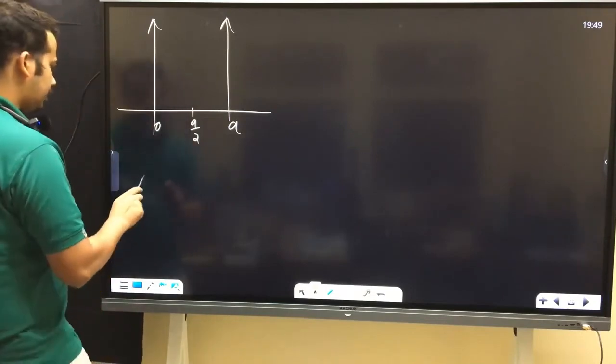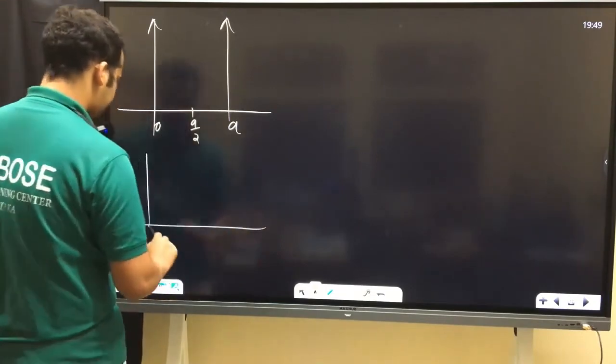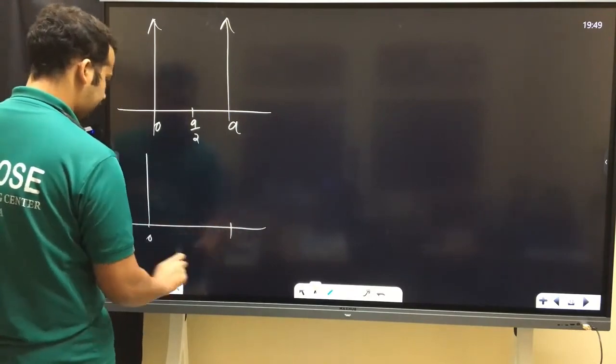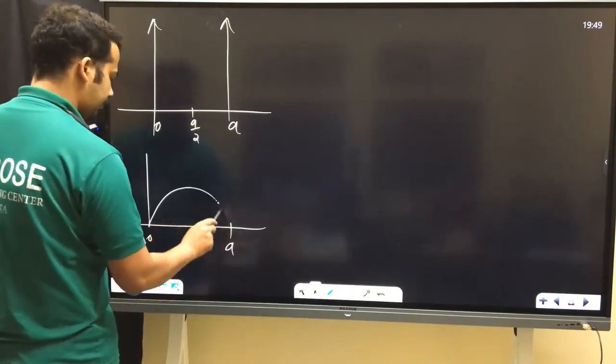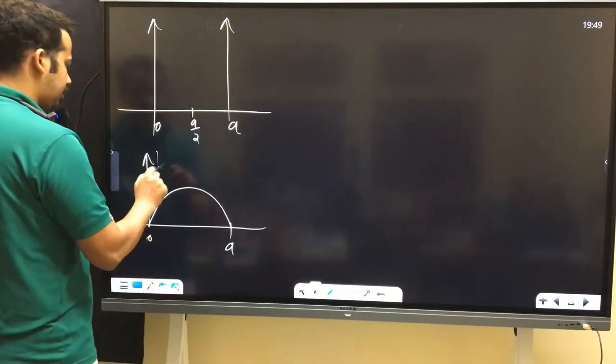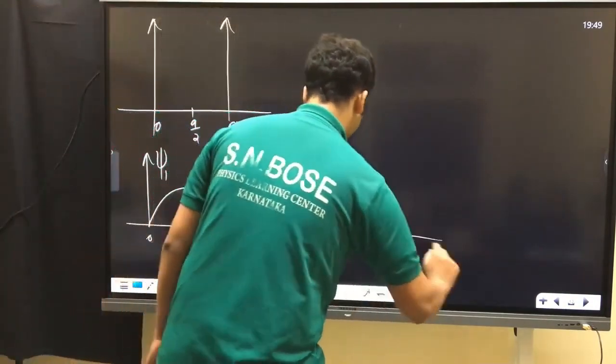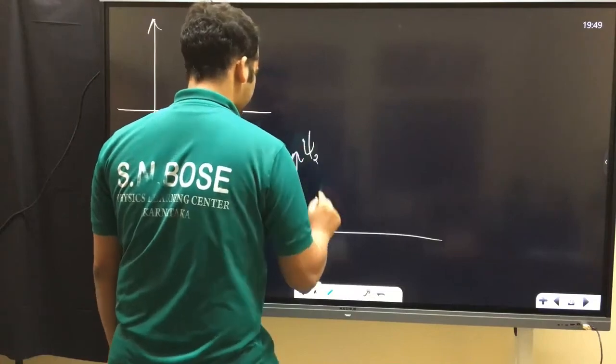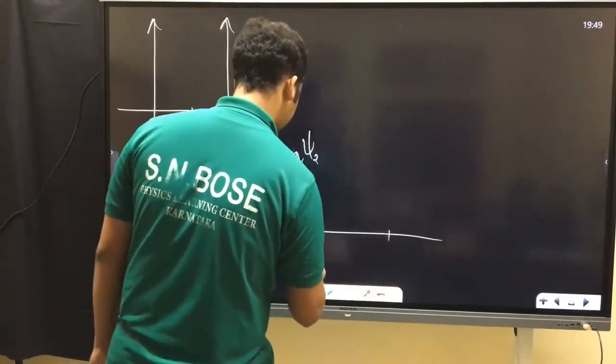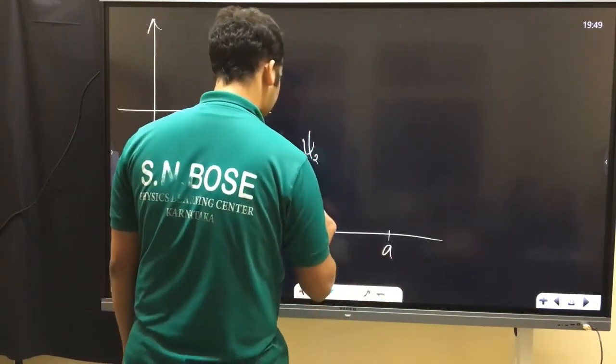So what are the wave functions? Can you draw the wave function? This is the ground state, 0 to a, wave function. This is psi 1, the ground state wave function. Psi 2 is the first excited state wave function.